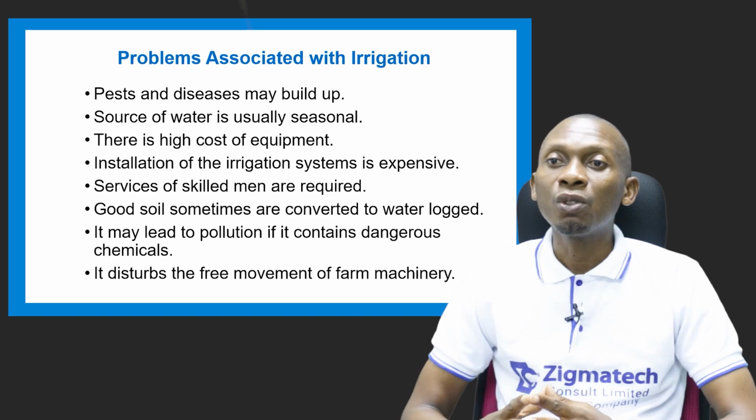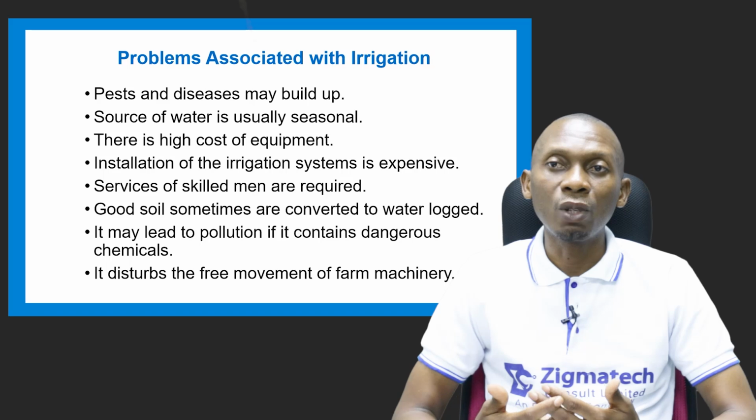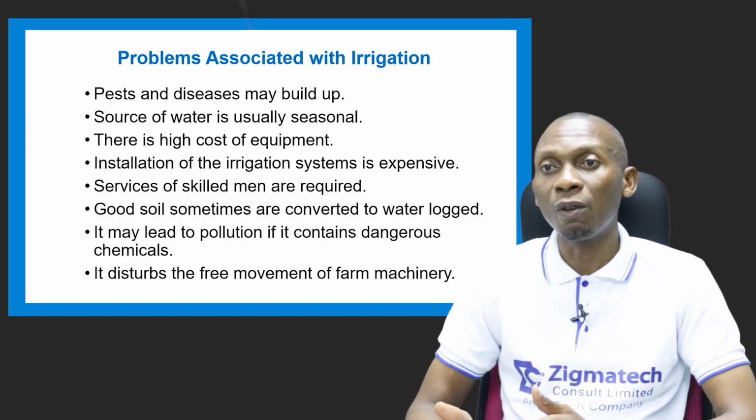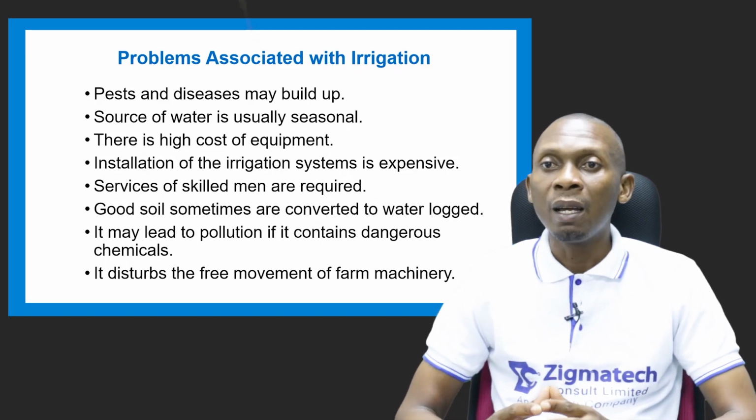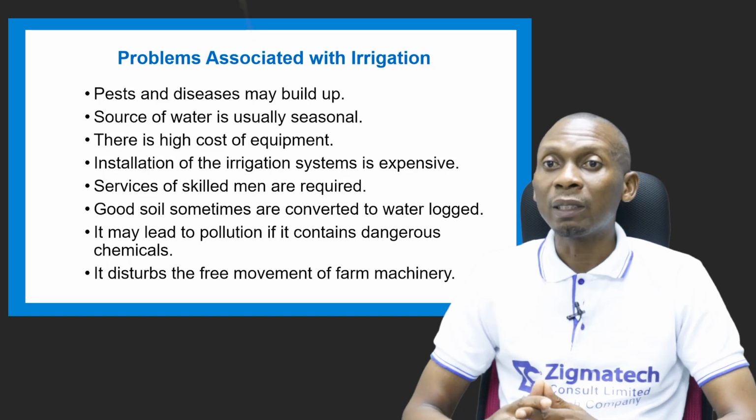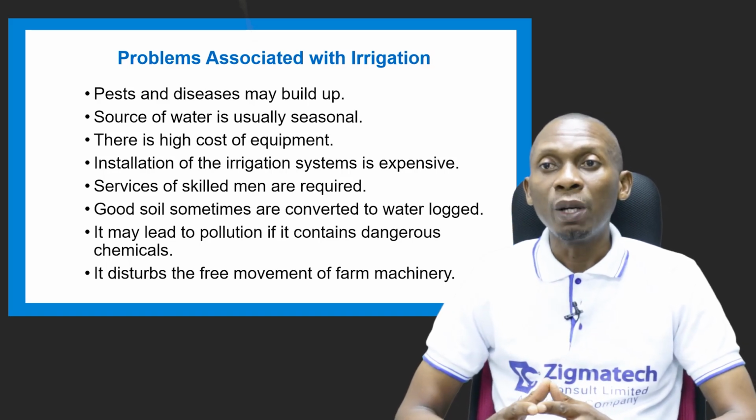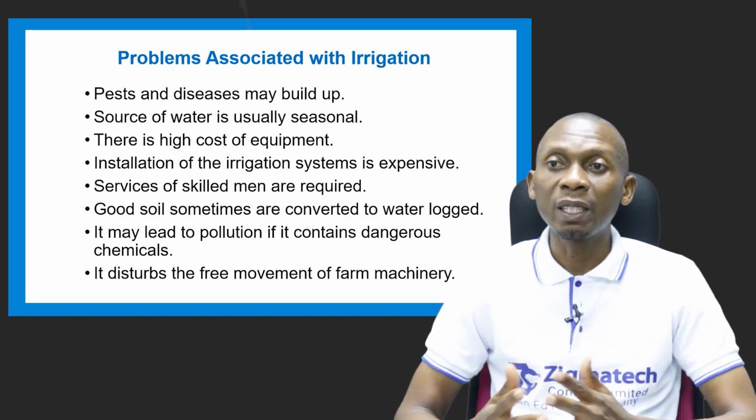The source of water is usually seasonal because even though, yes, we can talk about application of water artificially, there has to be a source of water, which is still gotten through rainfall. Because when there's rainfall, we have our water bodies being available. Even the underground water is also made available. But there could be challenges from that angle. So the source of water is usually seasonal.